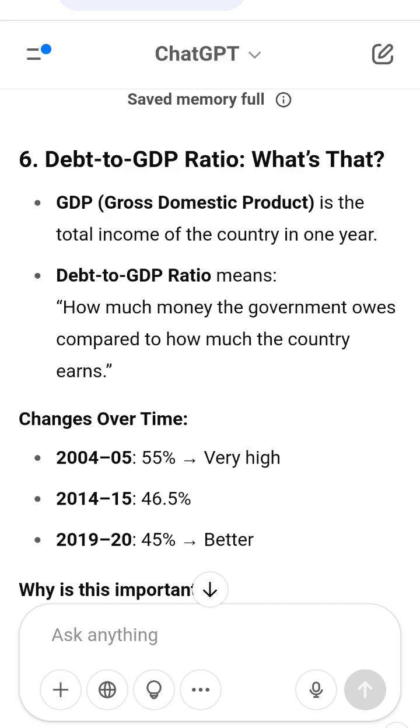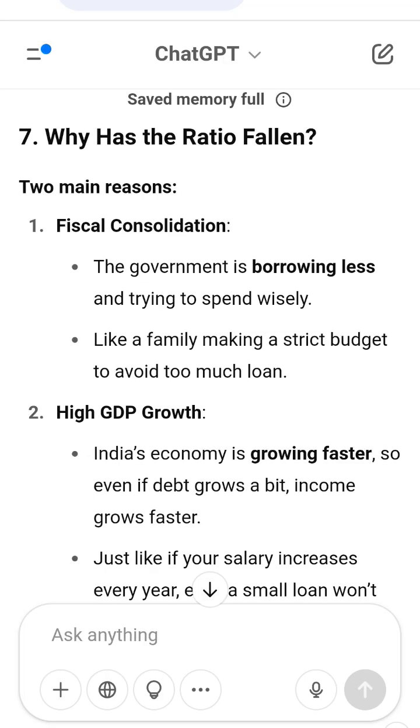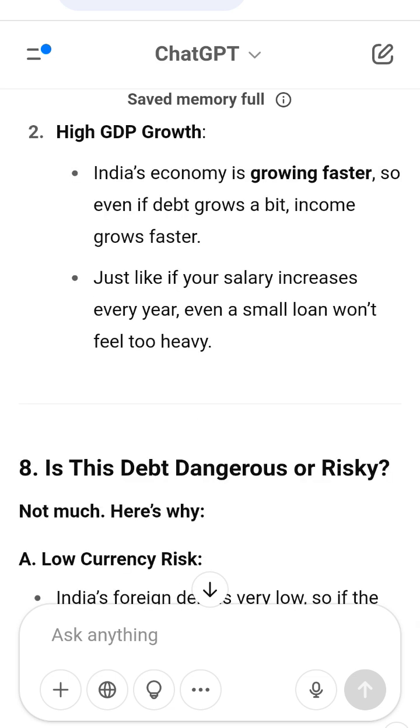surprise extra costs. 9. What is rollover risk? It means the risk that the government has to take a new loan just to repay an old loan. If too many loans come due, mature in a short time, rollover risk is high. But in India's case, maturity is long-term. Loans now have a longer duration.